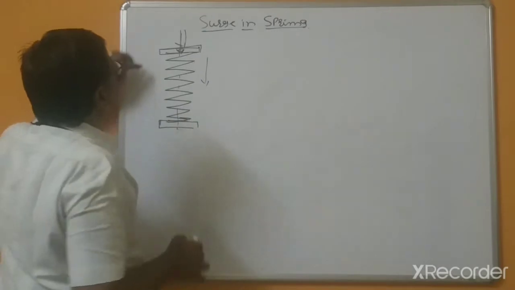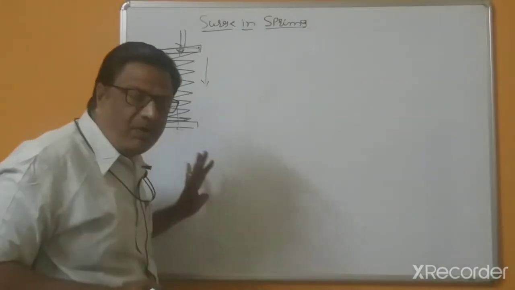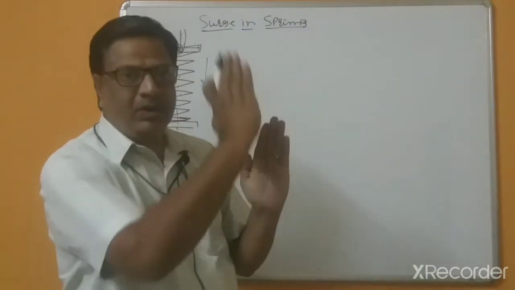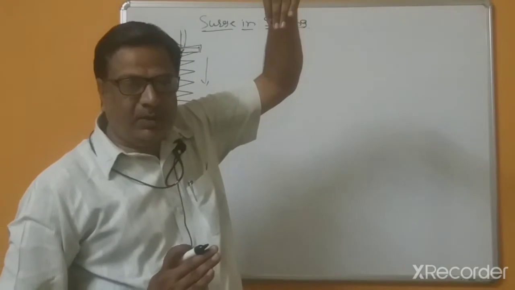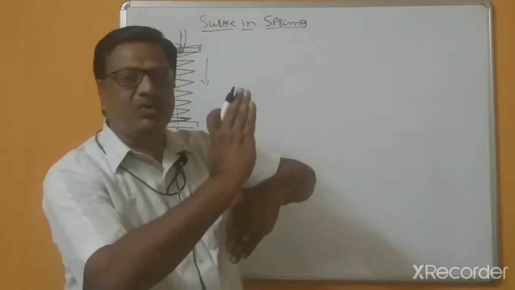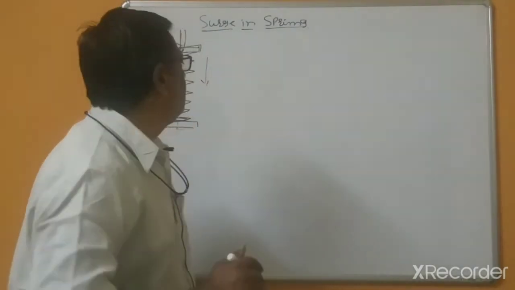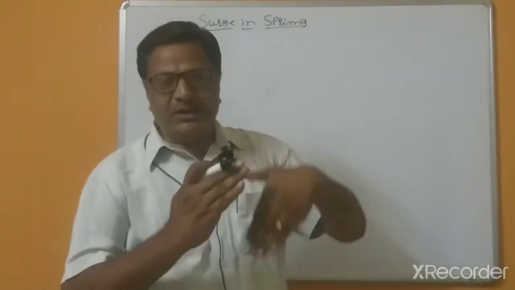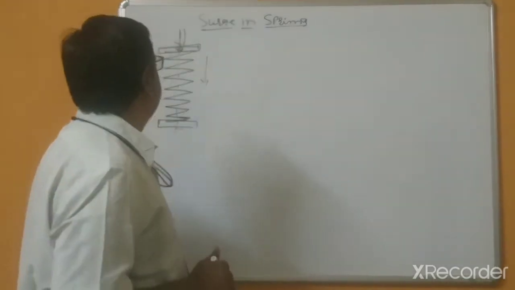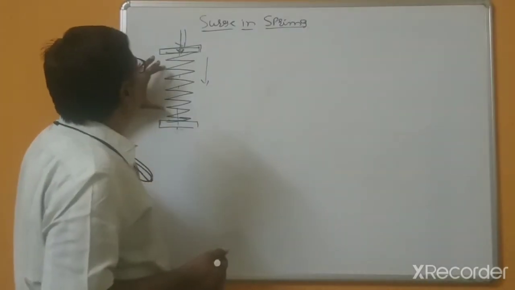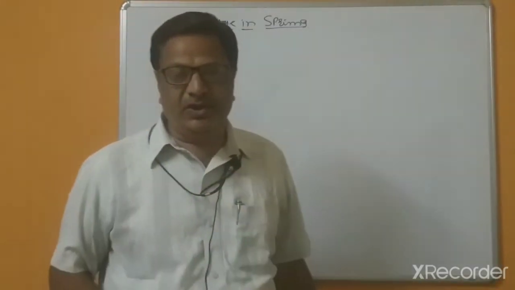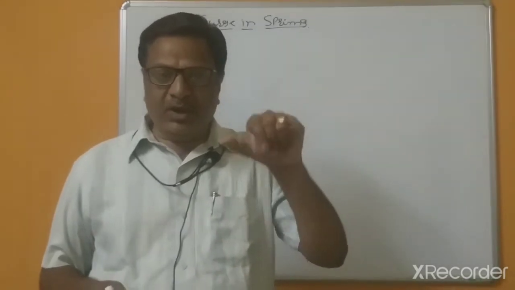That travels from the top end to the bottom end, and from the bottom end again, according to Newton's second law of motion, it travels back. This is due to the fluctuating load, which travels towards the bottom side, and from the bottom side it travels towards the upward side. Because of such transmission of waves from the top side and bottom side, stresses are induced, and that is because of the formation of waves in the springs. So more stresses are induced because of such type of loading.